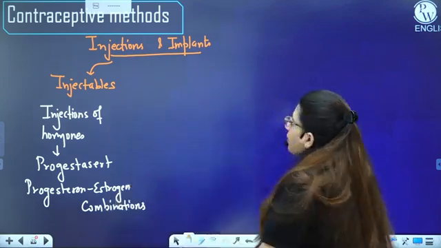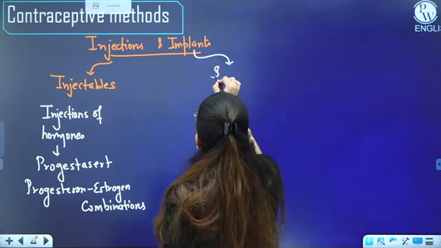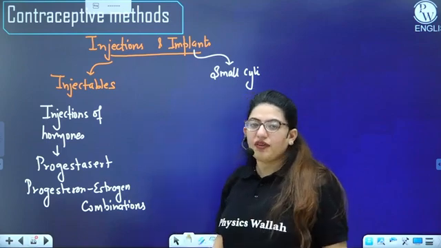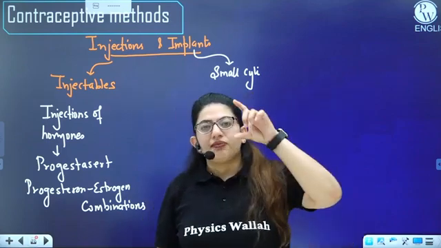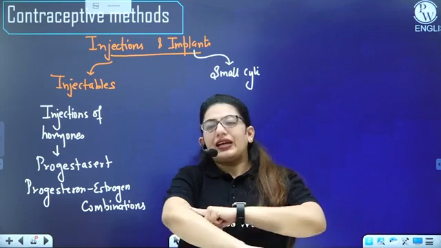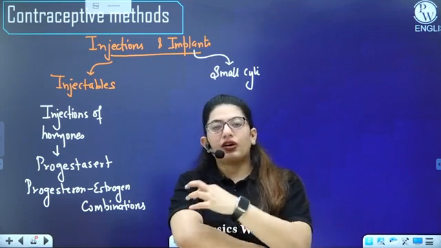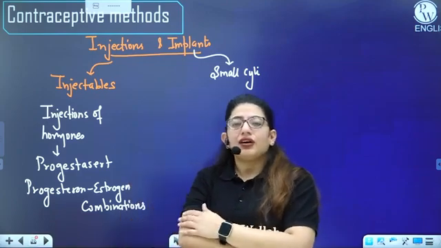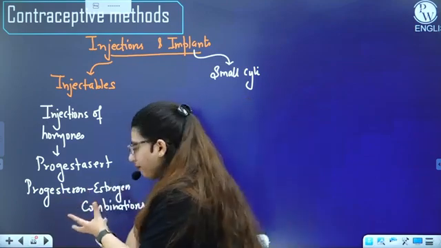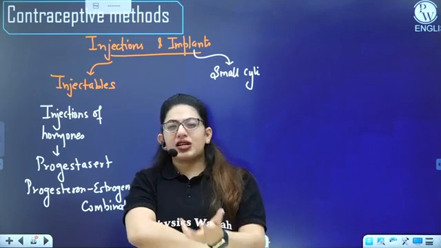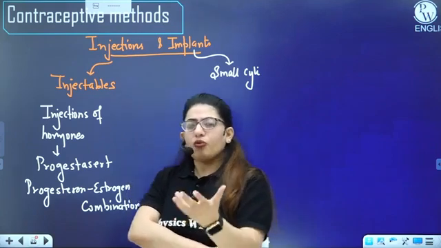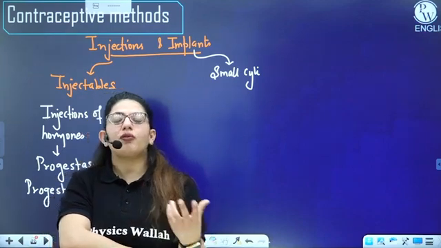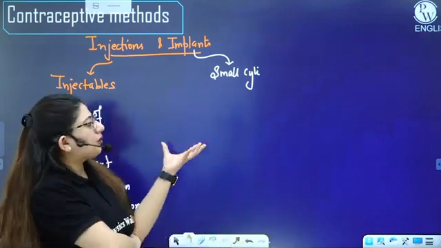Then we have implants. Now, what are implants? These are small cylindrical devices. Have you seen the matchsticks? Obviously, everyone should have. So these implants are just like matchsticks, and they are inserted inside the skin subcutaneously, right? Not into the blood vessels, rather in the skin. And in the skin, they will be releasing some hormones, right? But the fundamentals are the same. We are giving hormones, one in the form of IUD, where you insert in the uterus, another in the form of injections, another in the form of subcutaneous devices, right?